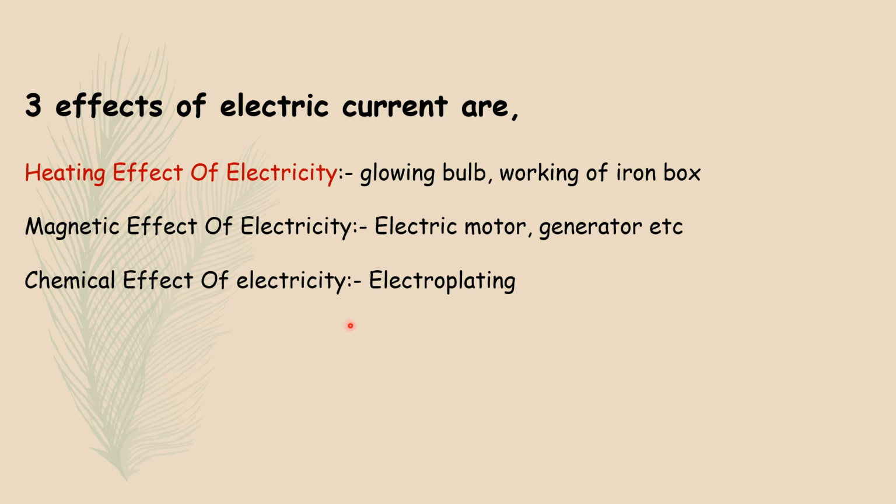Then the chemical effect of electricity. Example, electroplating. So the chemical effect of electricity means when electricity is passed through any conductor like liquids, some chemical reactions occur there. Okay, that is called the chemical effect of electricity. And the example is electroplating, and we will see more about chemical effects of electric current.